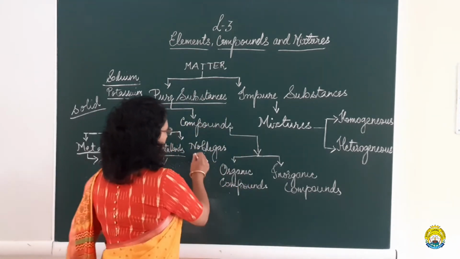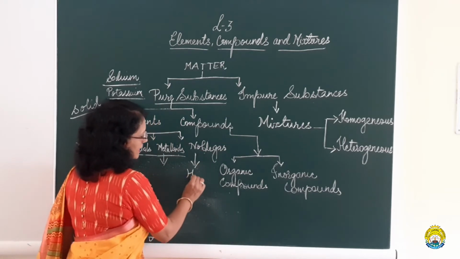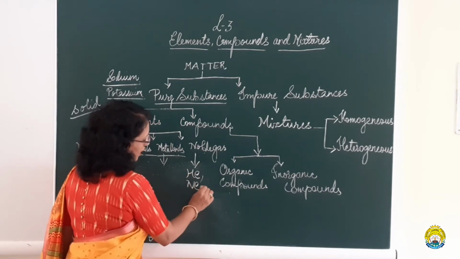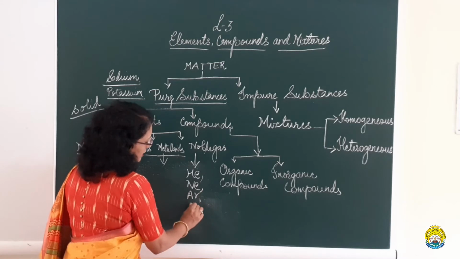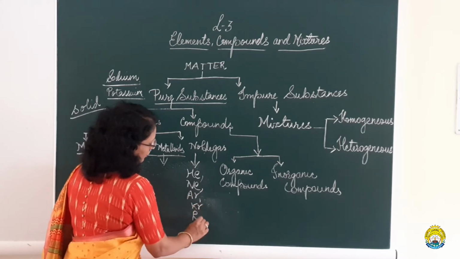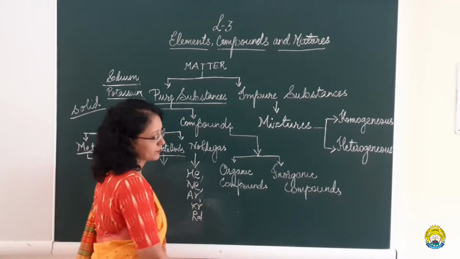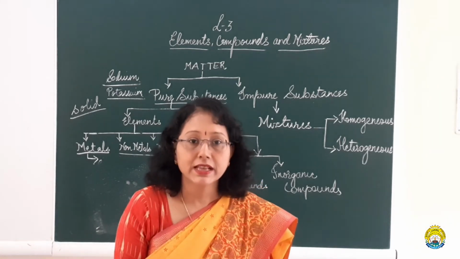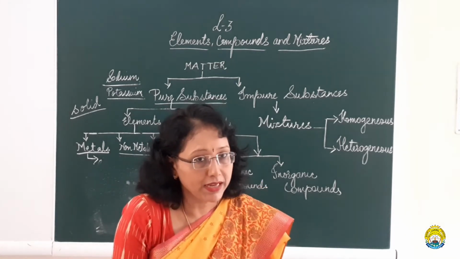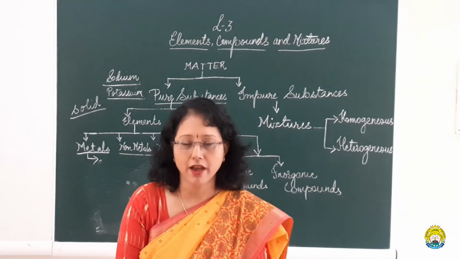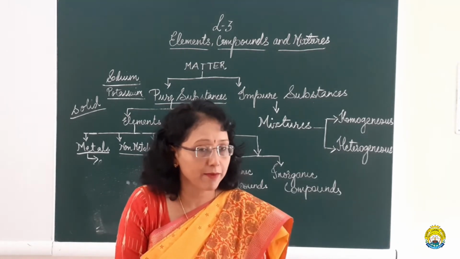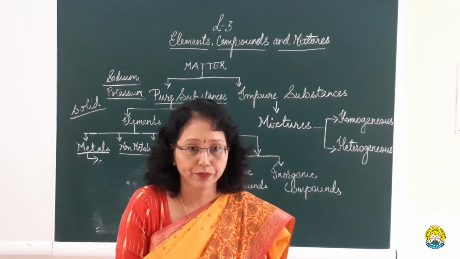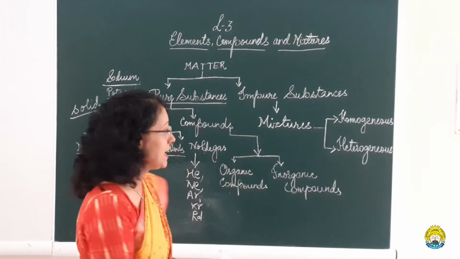Noble gases, rare gases: helium, neon, argon, krypton, xenon and radon. These are the rare gases. Stable gases, their outermost shell is complete, and all the elements are in a race to attain this stable gas configuration. I hope this is clear with the elements.